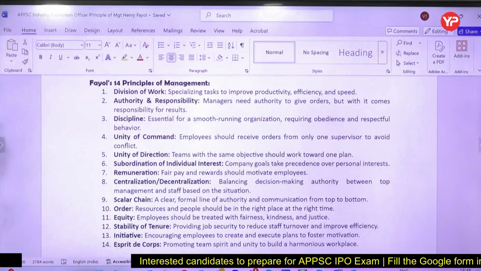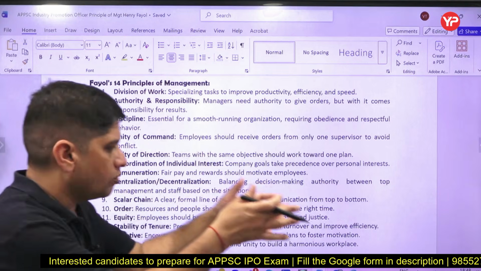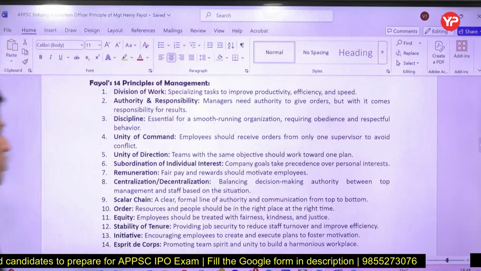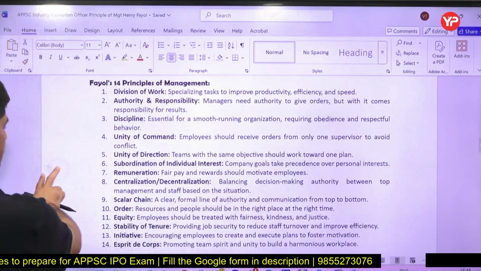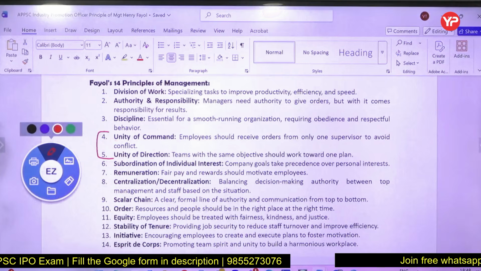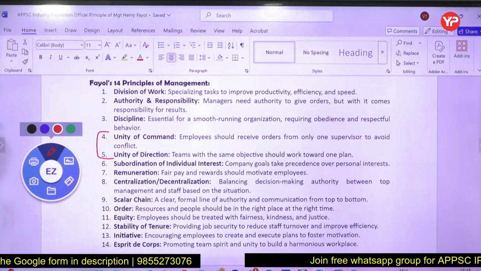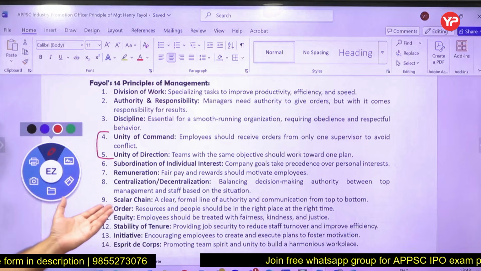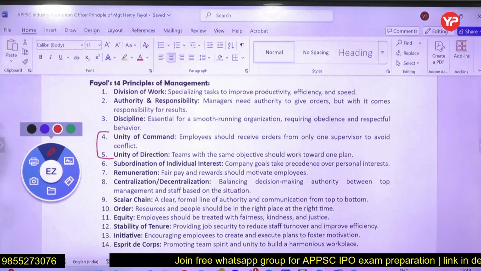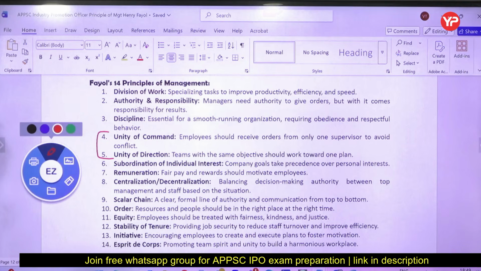Unity of direction. So everyone in the team should have one particular objective to fulfill, one direction. So a team with the same objective. Unity of direction, unity of command. Remember these terms. So if an exam question comes, what is unity of direction, what is unity of command? One boss, unity of command. One objective, unity of direction. So your interest should be subordinate to organizational interest. Remuneration. So obviously to motivate employees, you have to give them fair pay and reward.